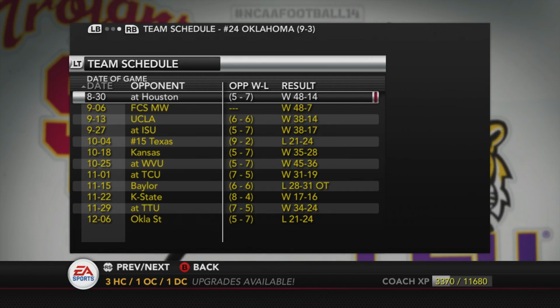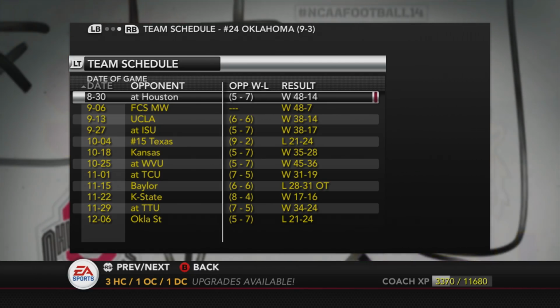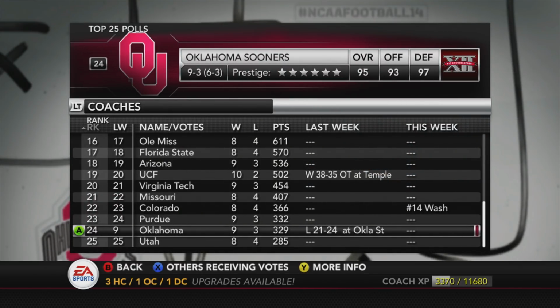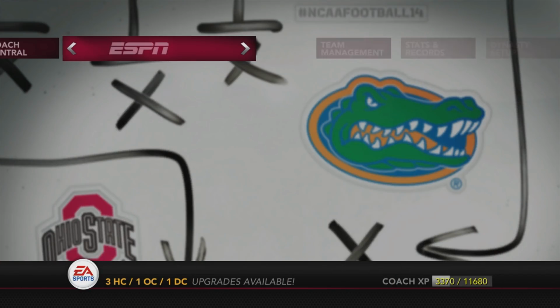Here we can see OU's results. They win the games they're expected to win, but they lose a few shockers. Texas, that's not that shocking, but losing to Baylor in overtime, that's a shocker. Even if it's only 3 points, Baylor's a quality program, but really, Baylor 6-6, and losing to Oklahoma State, that's 5-7. OU, do you see you're a 9-3 team? I think it would be, how are you not in double-digit wins? 5-7 OSU to close out the season, and you can't get the win. That's kind of a shocker.